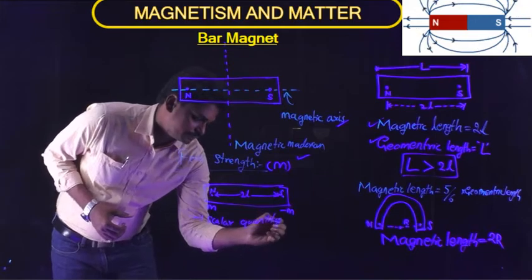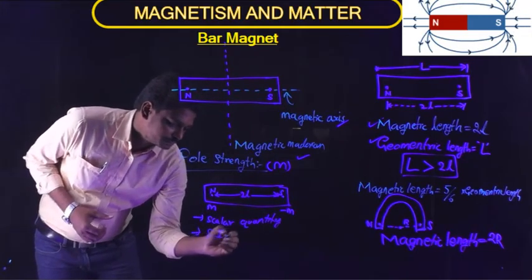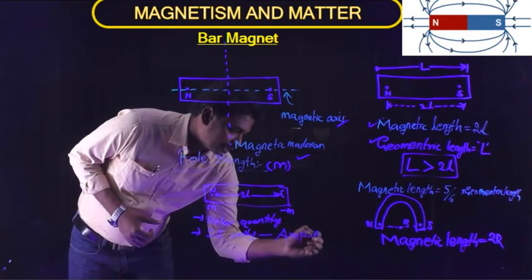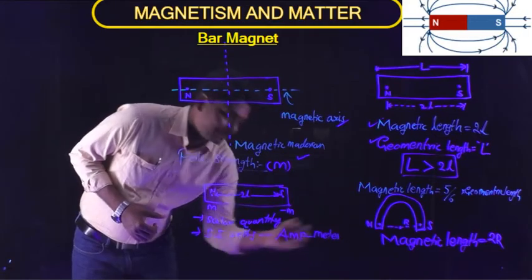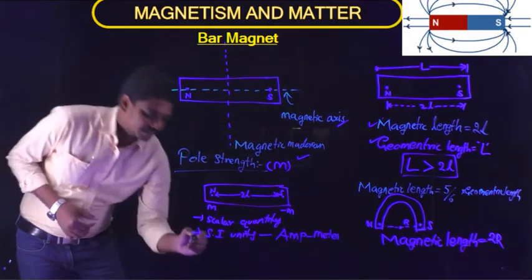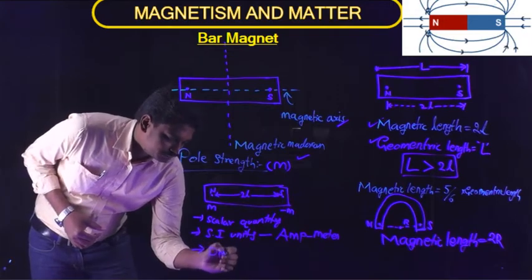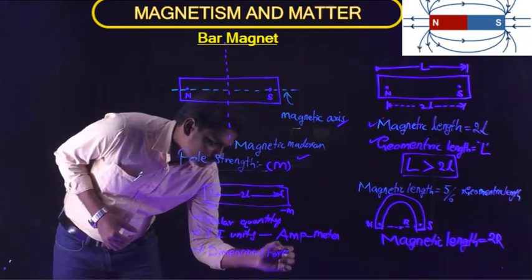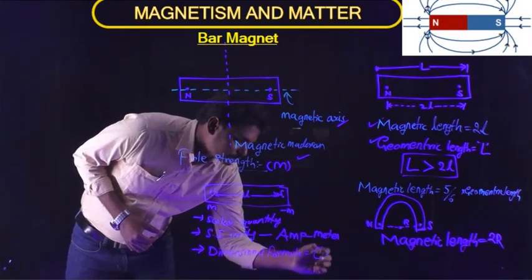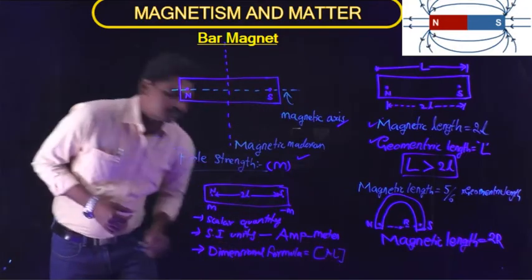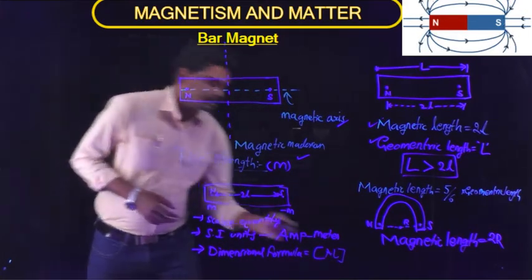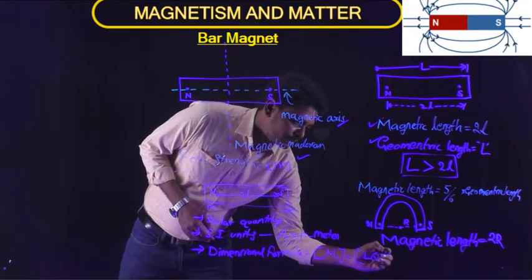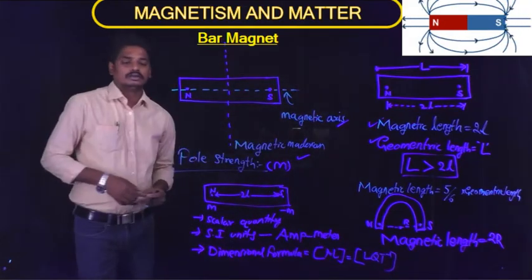The SI unit is ampere meter. The dimensional formula is AL, or in terms of charge, L Q T power minus 1.